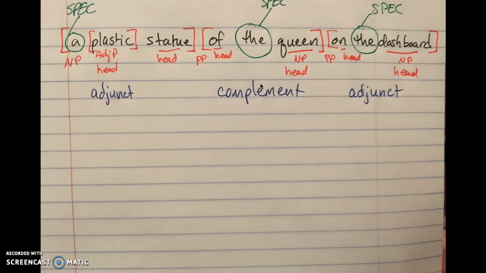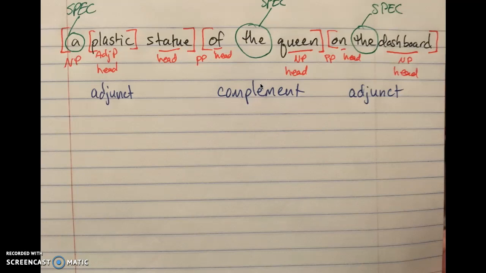Right. But for complements, I remember from class, Jenny was saying how of phrases following a noun are typically complements. They're not going to be adjuncts because it sounds weird if you add in more. Sure, like of the queen, of Westeros. It doesn't make sense. Yeah. Okay, great. All right, fantastic.